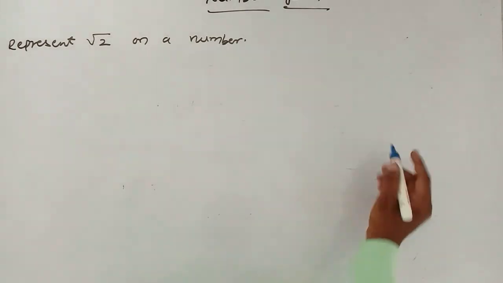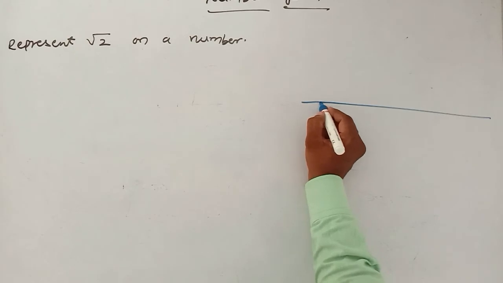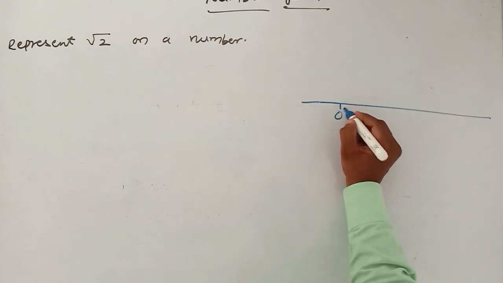First, just like how we have drawn, I am drawing one line, and 0, that is the O point, I am taking.